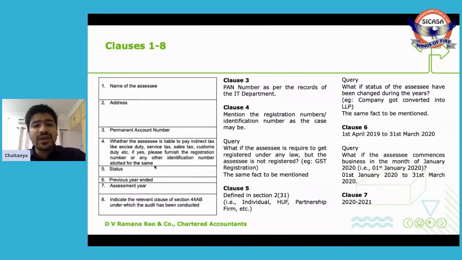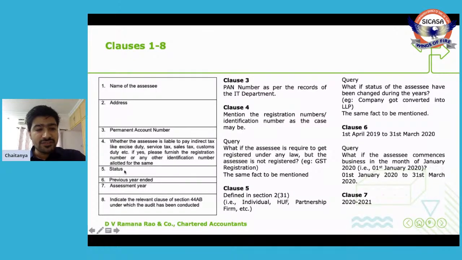So I have a query again here. Say, what if you are auditing an SSE who is having turnover more than 40 lakhs? So he is supposed to get registered under GST, but he did not get registered under GST. So what is required to be done? In that case, the same fact has to be mentioned under clause 4.